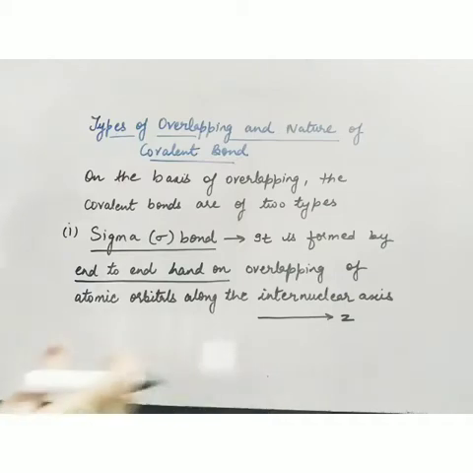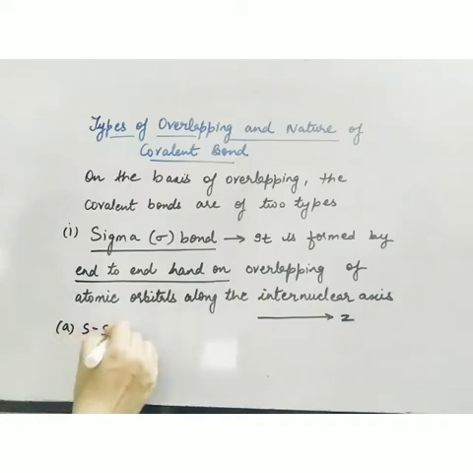Okay, so let's see how a sigma bond is formed. The first type of overlapping here is s-s overlapping.